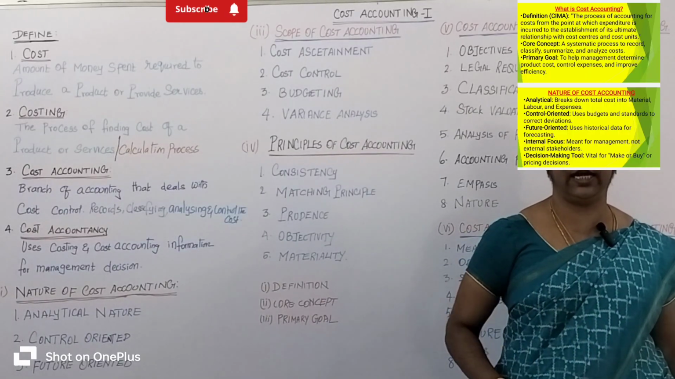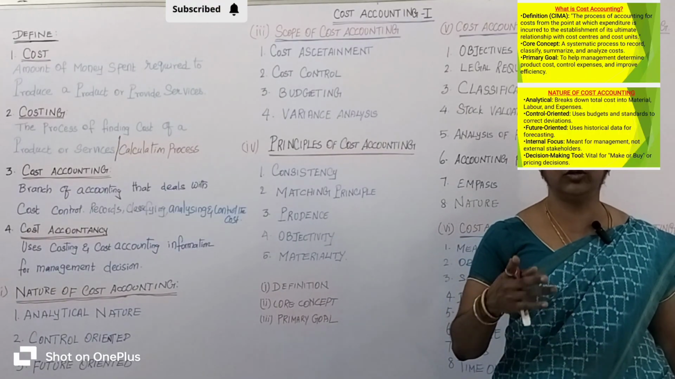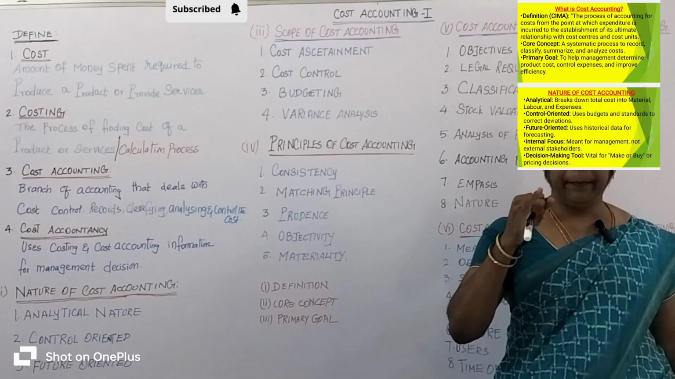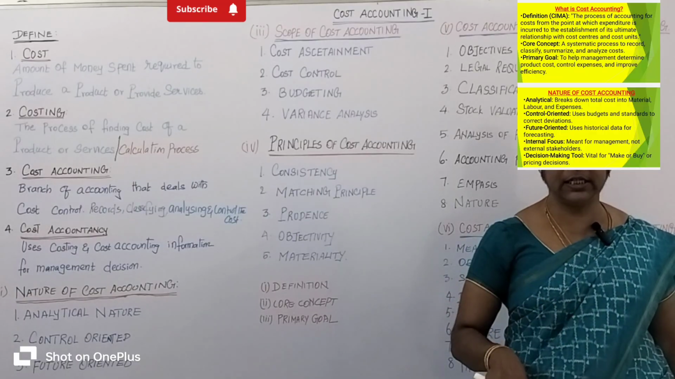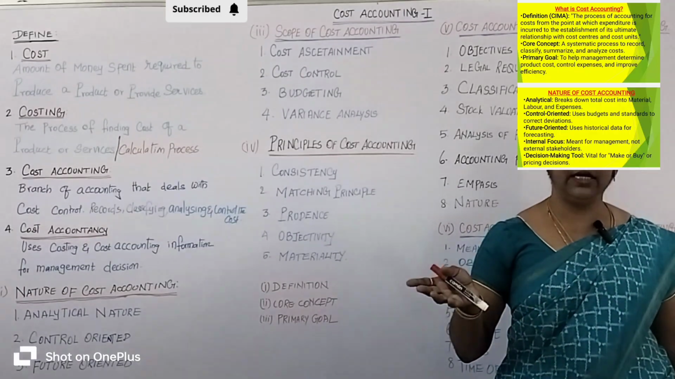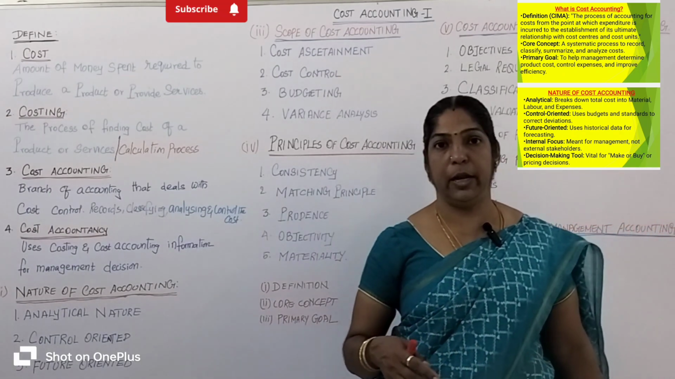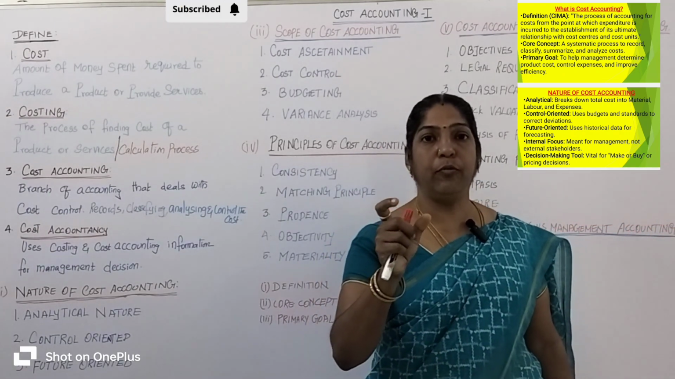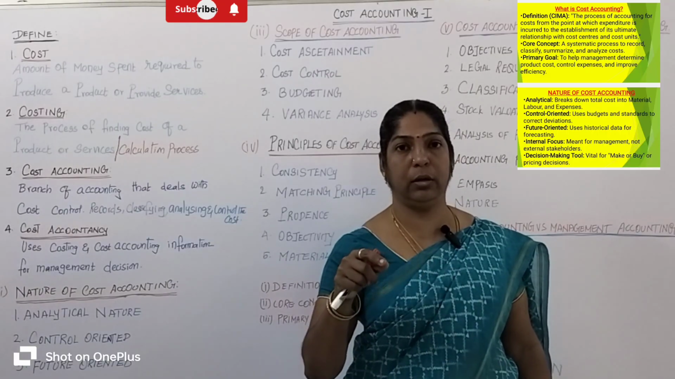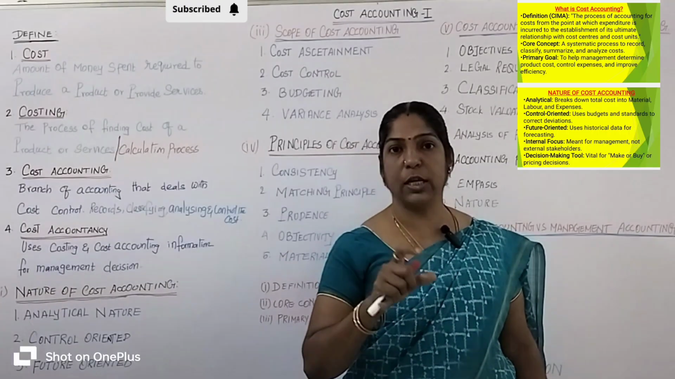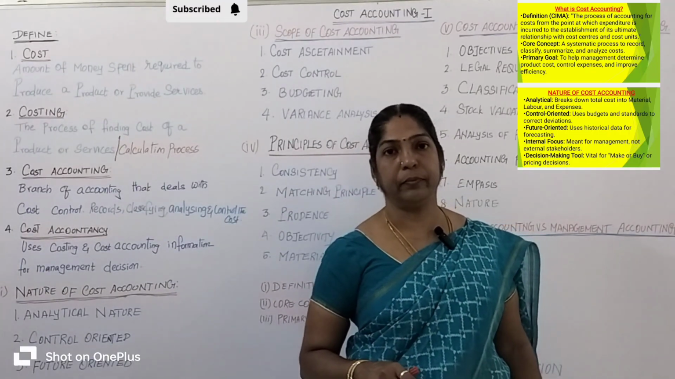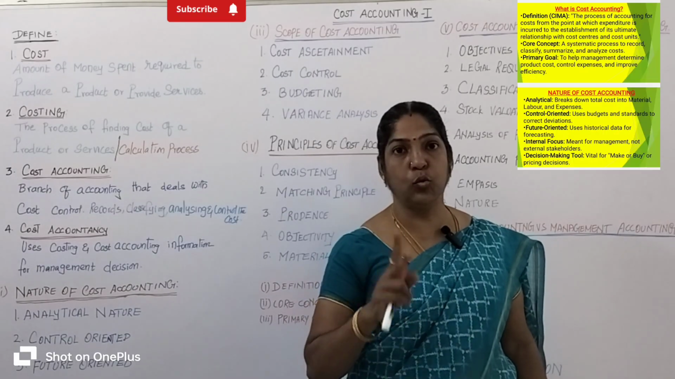I will explain with the example. Management has to take two decisions. One is manufacturing a product inside the factory, or it buys the product from outside. I will explain with a suitable example. A mobile phone company requires 1,000 batteries. The management has two options.